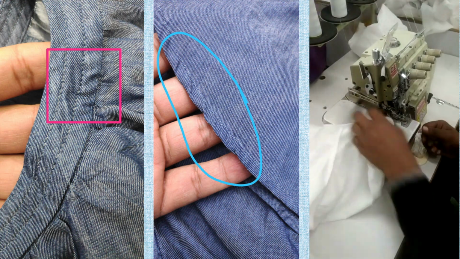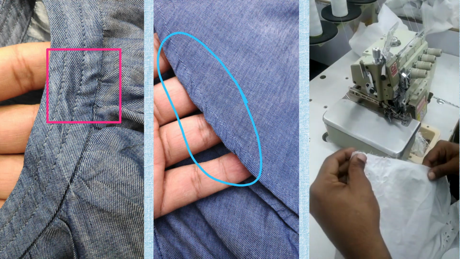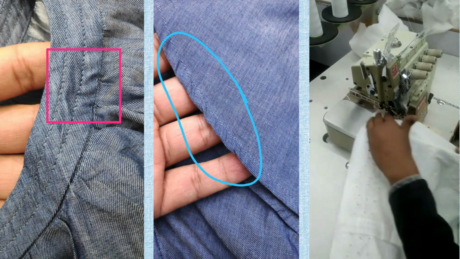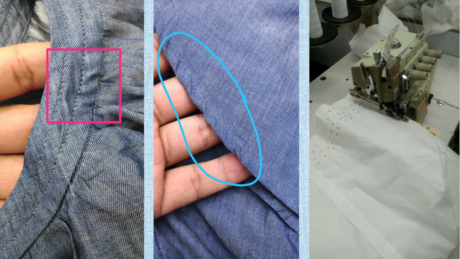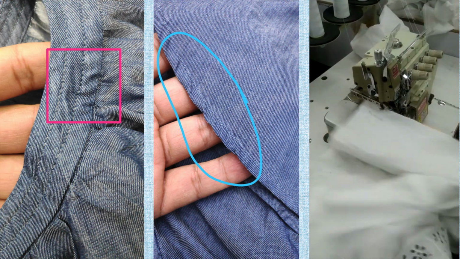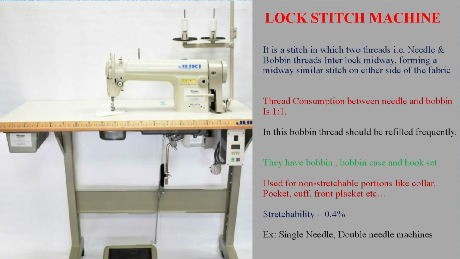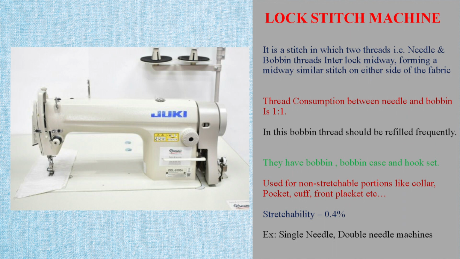Point number 3, machine SPI or stitch density. In all lock stitch machines, a stitch regulator is there to set the SPI. We should make sure to use a piece of fabric with the same material and the same thickness as the seam to set the SPI before starting the operation. Also, in other machines like overlocks, SPI is changed by adjusting the cam.